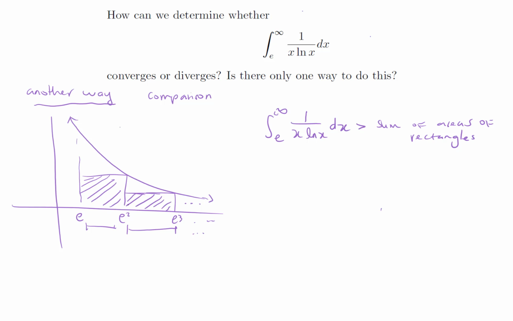And let's take the height corresponding to the value of the function f at the right end. Say f of e squared for the first rectangle, f of e cubed for the second rectangle, and so on, where f is the function 1 over x ln of x.